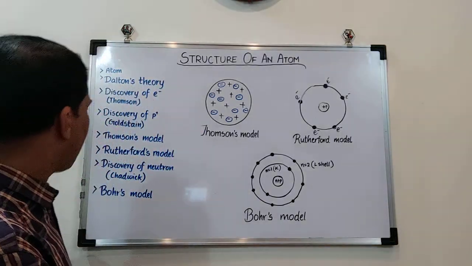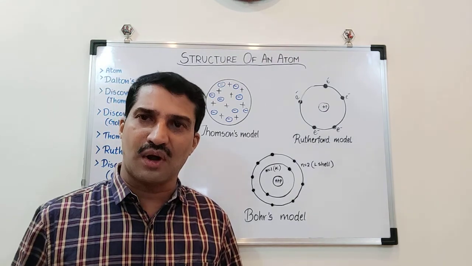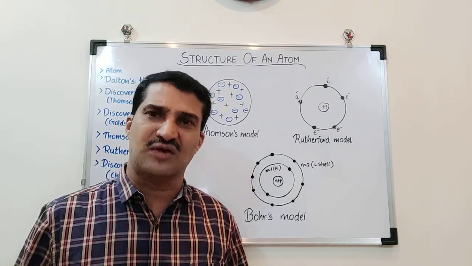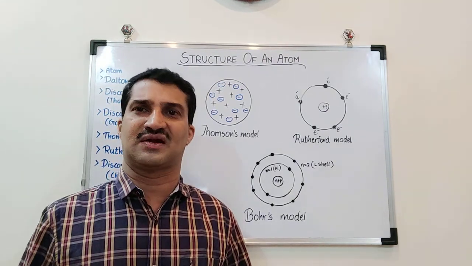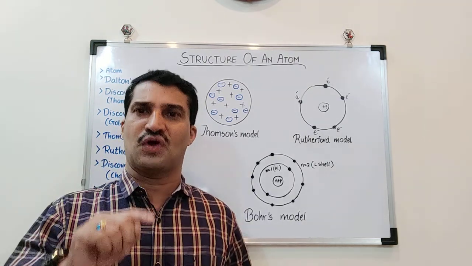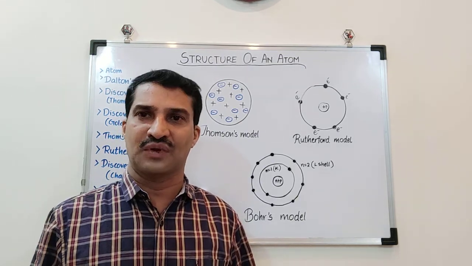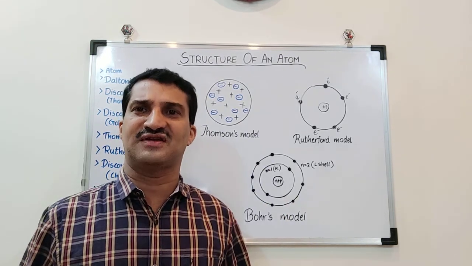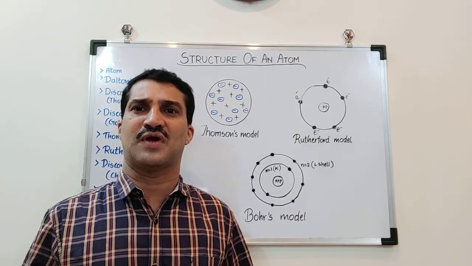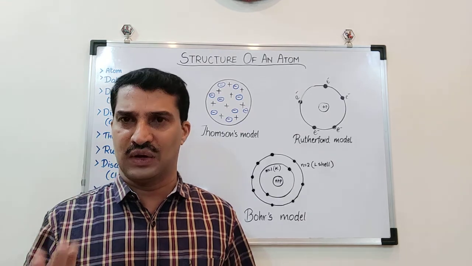Then another scientist, Chadwick, discovered another subatomic particle in the atom, called the neutron. When the masses of neutrons, protons and electrons are added together, it matches the mass of the atom. So it is now established that there are three fundamental subatomic particles inside an atom: proton, neutron and electron.